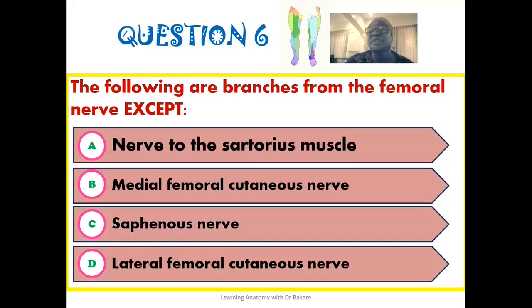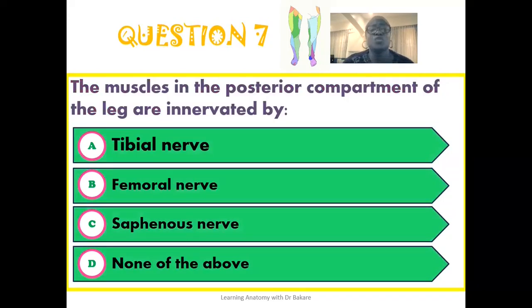The sixth question, the following are branches from the femoral nerve except the lateral femoral cutaneous nerve. This nerve is a direct emergence from the lumbar plexus, while the other branches, which include the nerve to the sartorius muscle, the medial femoral cutaneous nerve, and also the saphenous nerve, these three nerves are emergences from the femoral nerve. The lateral femoral cutaneous nerve is not a direct emergence from the femoral nerve, but it is an emergence from the lumbar plexus.